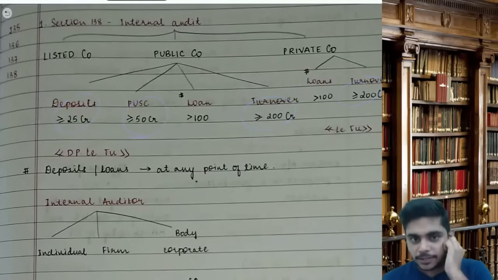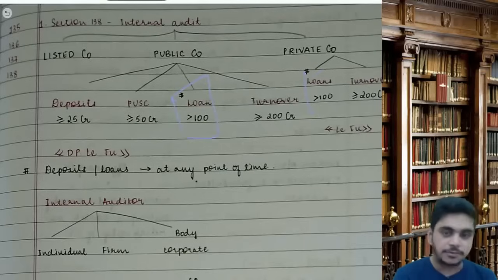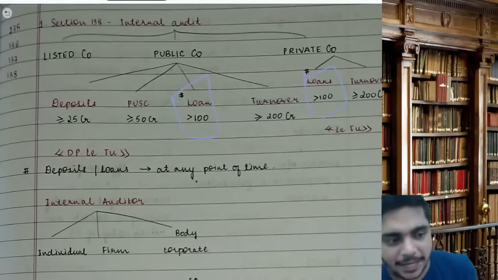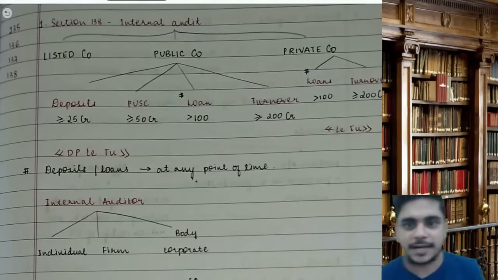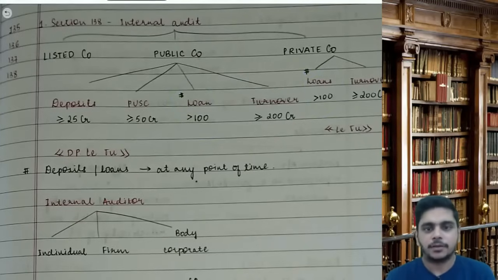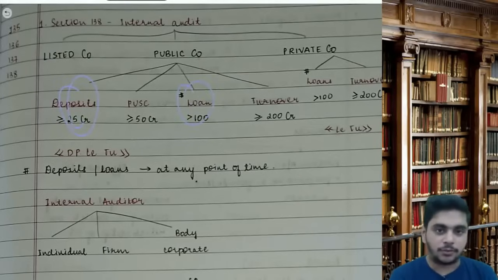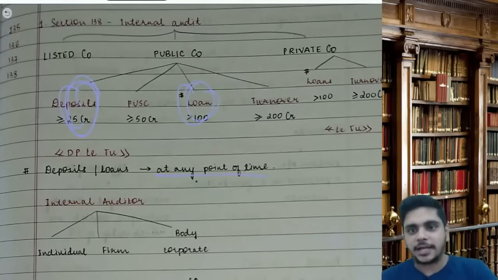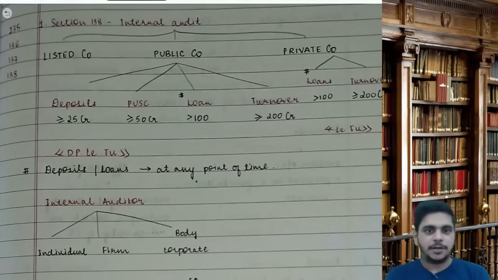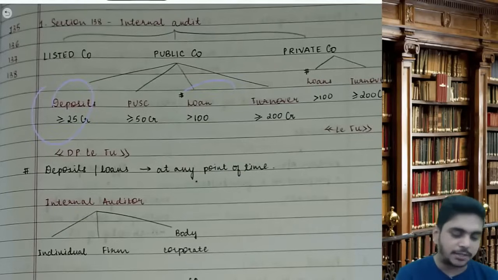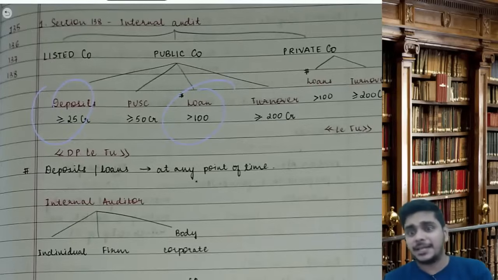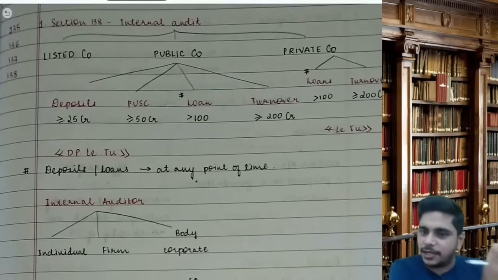The thing to remember here is that the loan figure is exceeding 100 crores. Also remember, the figure of deposits and loan is to be seen at any point of time. Paid up capital will be as of last year's 31st March. Turnover will be last year's 31st March. But deposits and loan will be last year at any point of time. All the data for this year's applicability has to be seen for last year.